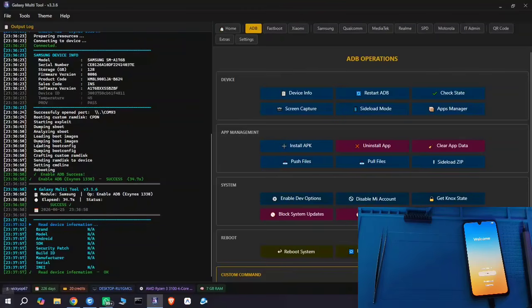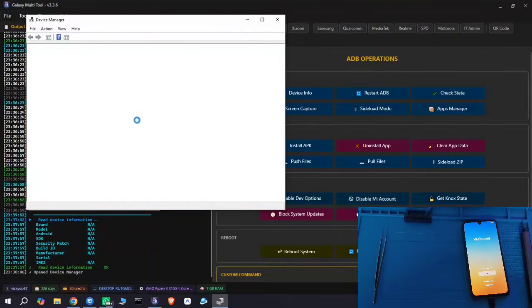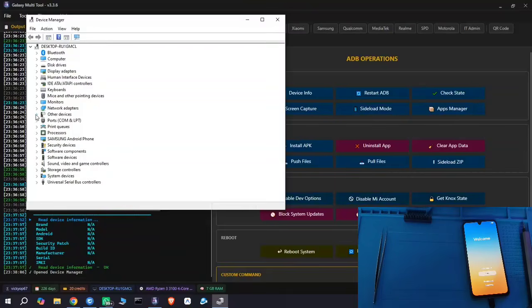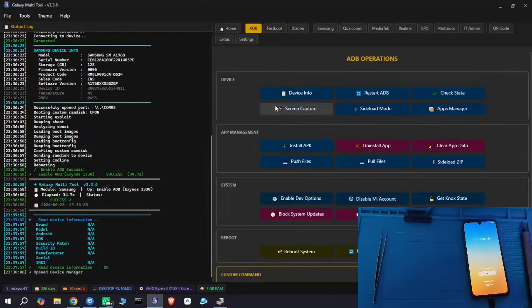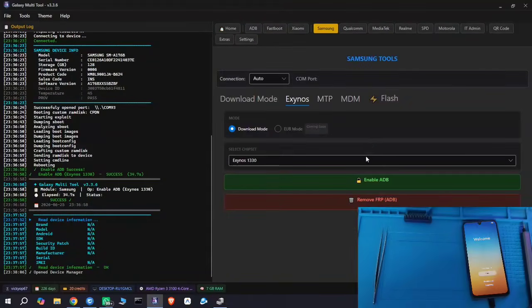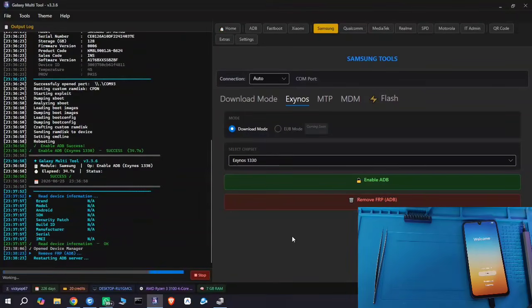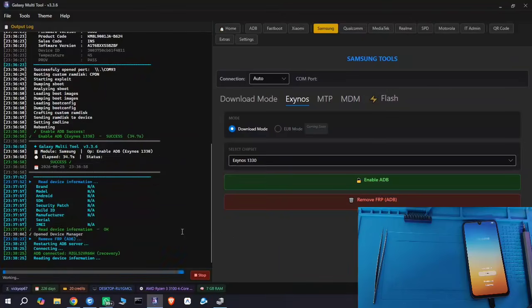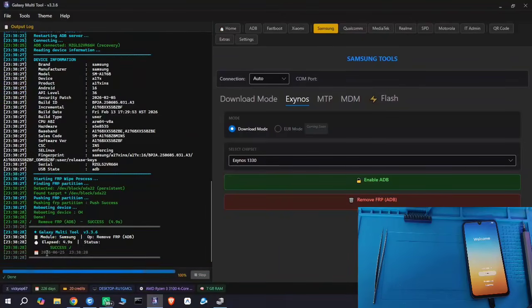You can verify the device in by opening Device Manager. Now click Remove FRP button. Wait for device to reboot in system.